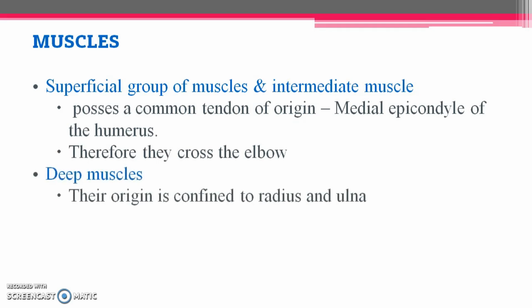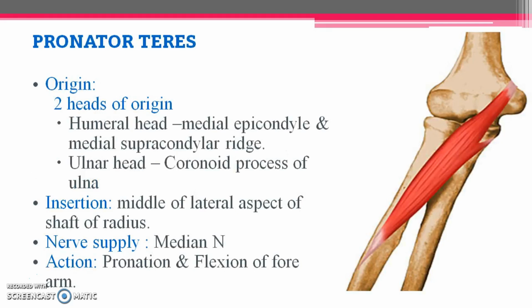Coming to deep muscle, all these deep muscles are taking origin from radius and ulna. Now moving into details of these individual muscles. First muscle we are going to see is pronator teres. So origin from the above bone, that is from humerus, and also you can see a small twig of muscle taking origin from forearm bone, that is near to ulna. So we have pronator teres taking origin by two heads. One head is taking origin from humerus and another head from ulna. Two heads of origin will be seen.